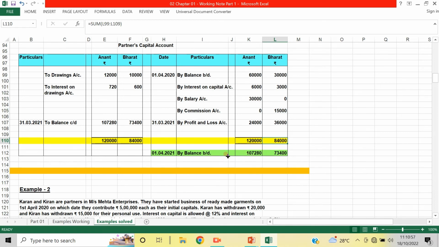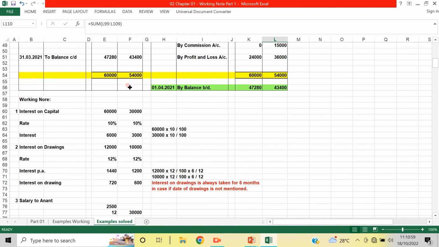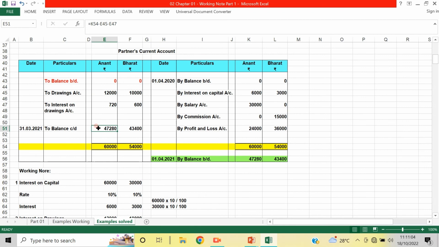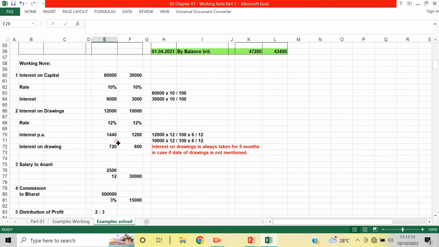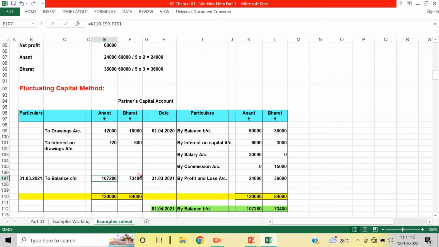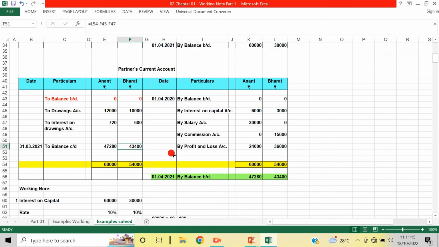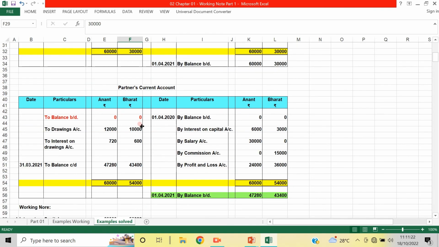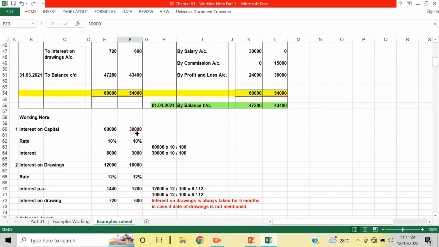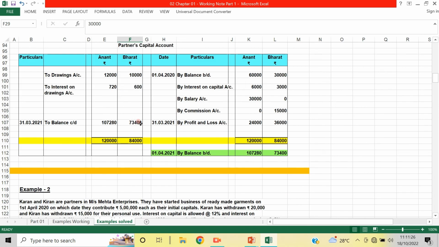Just see: 47,280 is the partner's current account balance, and the fixed capital is 60,000, so 60 plus 47 gives this amount. In the same way, the balance carried forward is 43,400, and the fixed amount is 30,000. 30,000 plus 43,400 is 73,400. So this is a combination of the two.